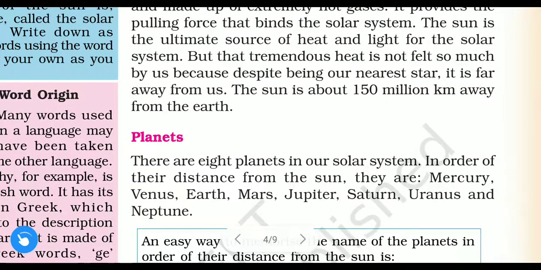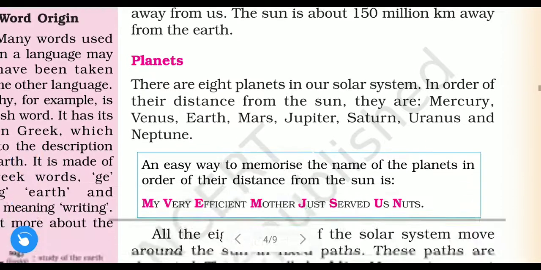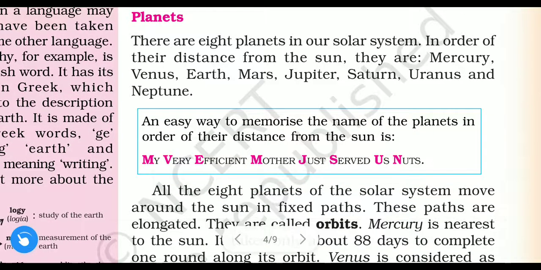The sun is about 150 million kilometers away from the earth. See, the distance of the sun from the earth is given. How far is the sun from the earth? It is about 150 million kilometers away. 1 million means 10 lakh, so you can convert it. The sun is 150 million kilometers away from the earth.